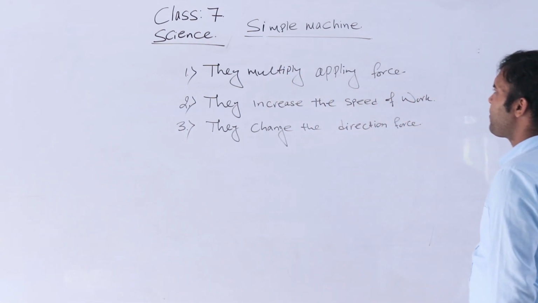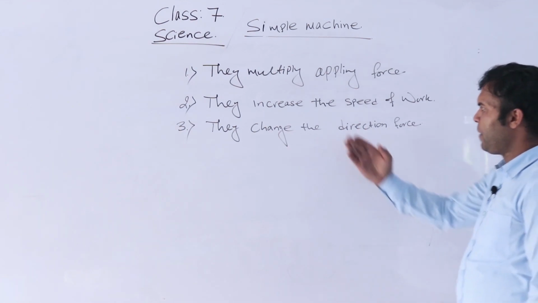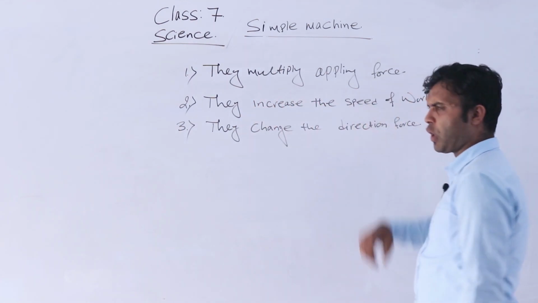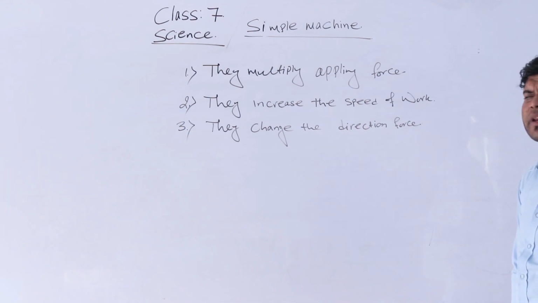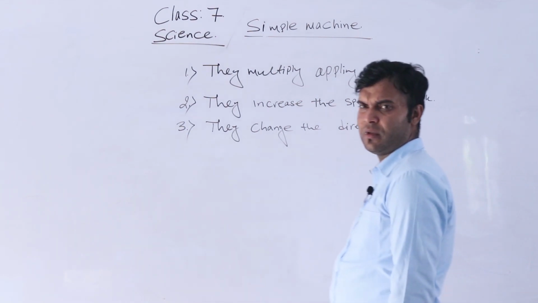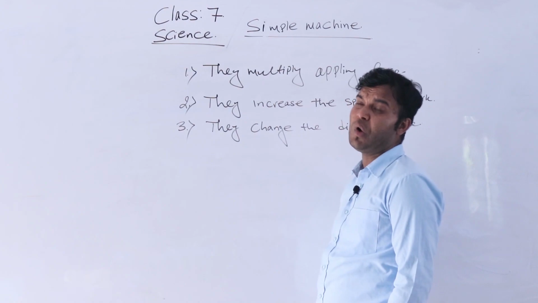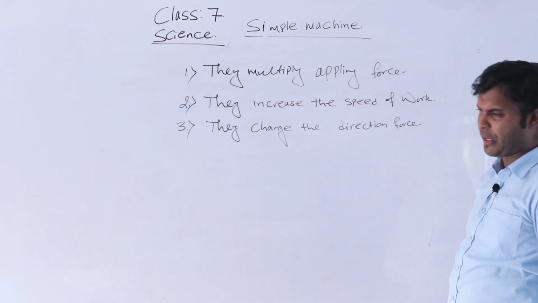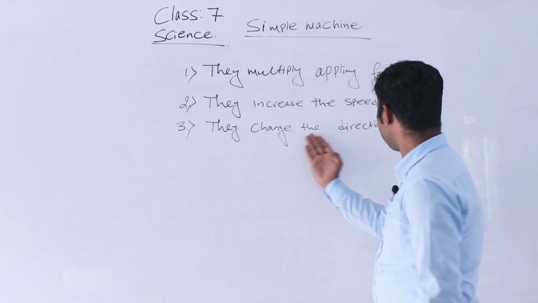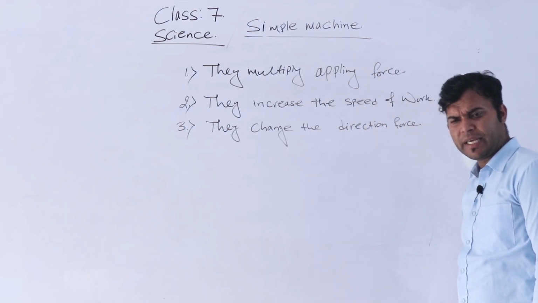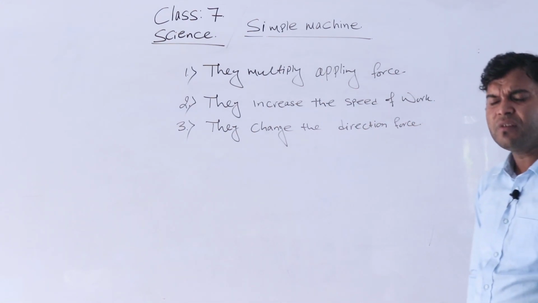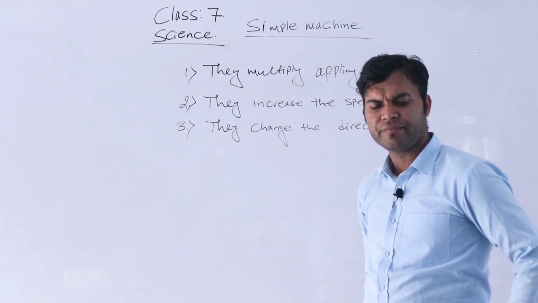Simple machines increase the speed of our work, or increase the rate or capacity of our doing work. They change the direction of force. Simple machines can change the direction of force.